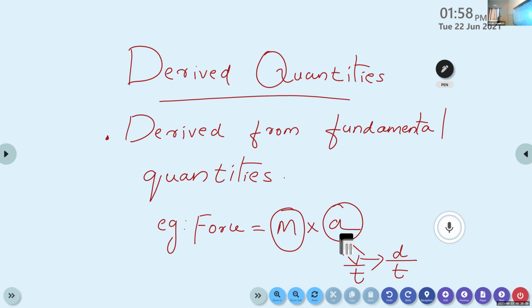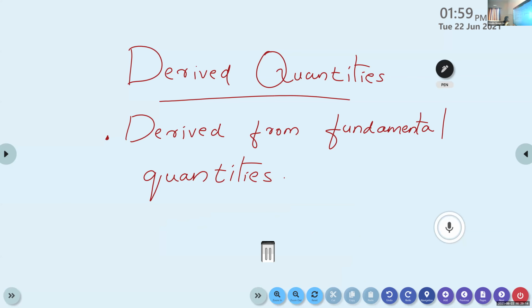So derived quantities are the quantities that are derived from fundamental quantities, just like force. Force is equal to mass into acceleration. Mass is a fundamental quantity, and here again the conversion is possible because acceleration is the rate of change of velocity, that is v by t. Again, we can convert the velocity into smaller terms. It is the rate of change of displacement. Displacement by time is known as velocity. So force is an example for the derived quantities. Acceleration is also a derived quantity.